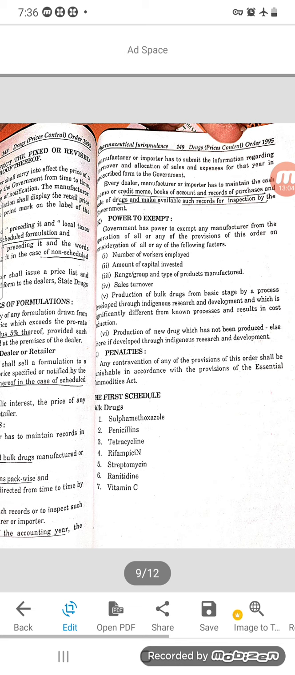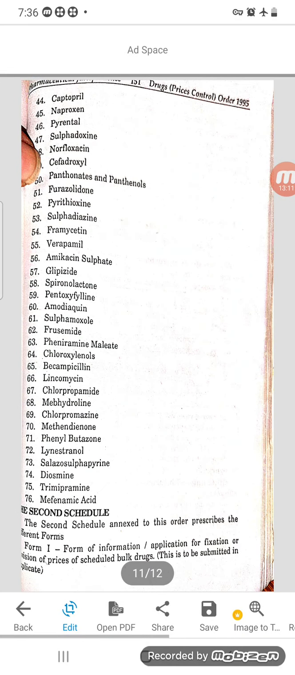The first scheduled drug, the bulk drug names will be sulfamethoxazole, penicillin, tetracycline, rifampicin. It's 2 pages there, you can study. Those are the first scheduled drug. Next is the second scheduled drug.